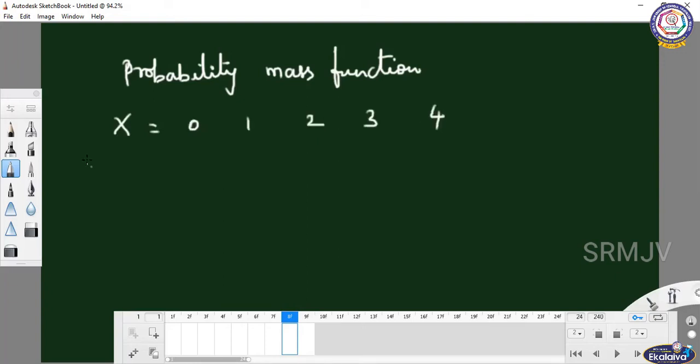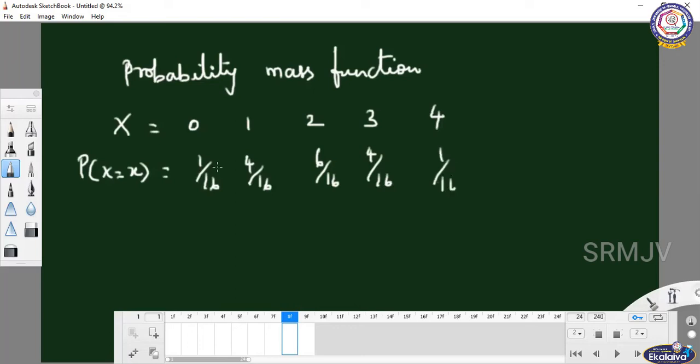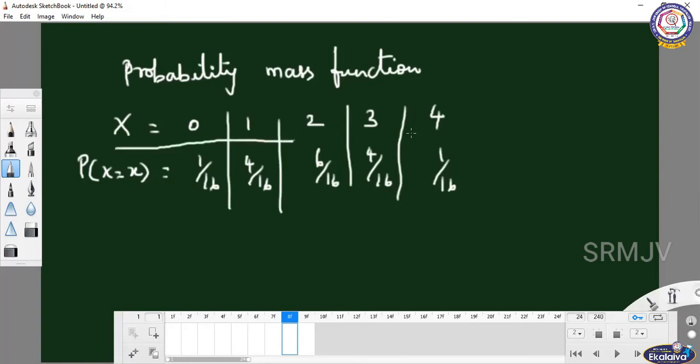P of x equal to x gives 1 by 16, and for 1 it is 4 by 16, and for 2 it is 6 by 16, or you can cancel and write 3 by 8 also. Then 4 by 16 and 1 by 16. If the denominator is the same, it is easy to do the calculation part. You can draw the tabular column for the probability mass function.